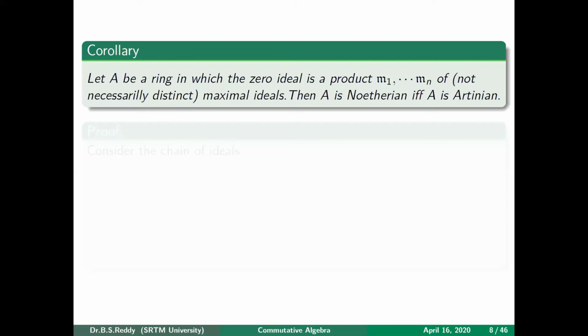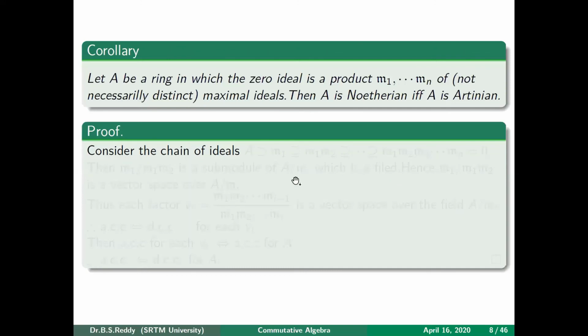Okay, we are giving an example of how you apply this result and how you will understand it. Fine, so how will we prove that? For proving this, we will use the previous result. Remember what the previous result is? That result is applicable for vector spaces. If you have a vector space that is finite dimensional, then all the conditions are equal. Now we will assume that A is Noetherian, and then we will prove A is Artinian.